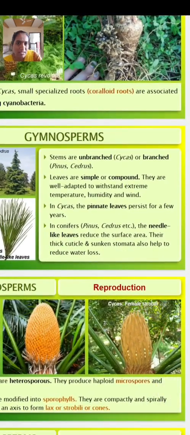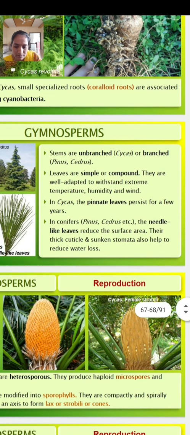Stems are unbranched, or in some cases they are branched. They are erect, aerial, solid and cylindrical. Secondary growth is seen in gymnosperms due to presence of cambium.